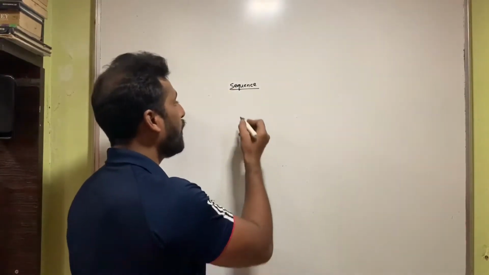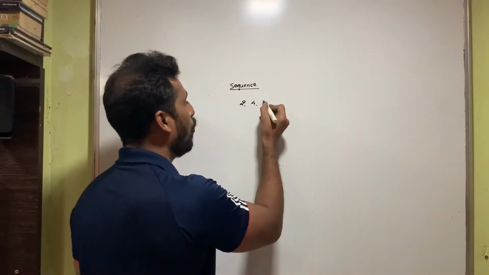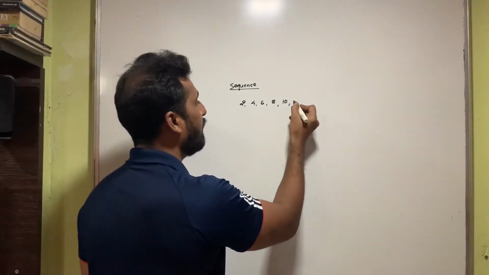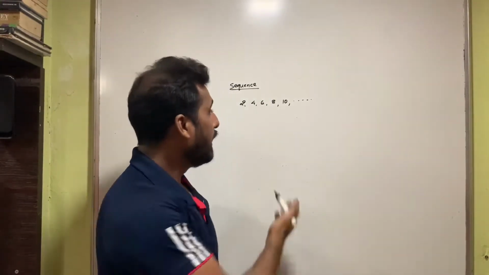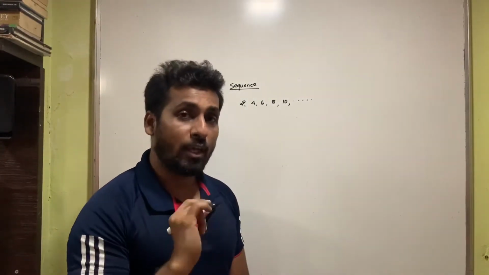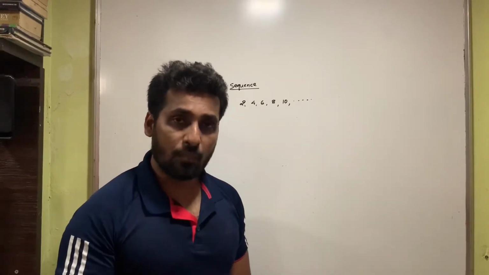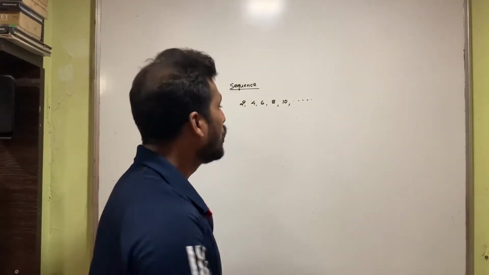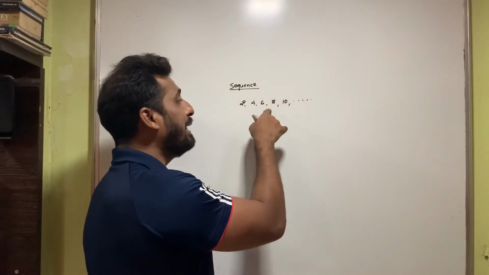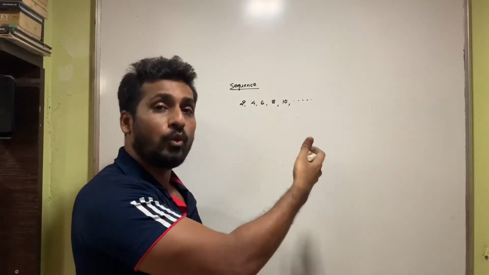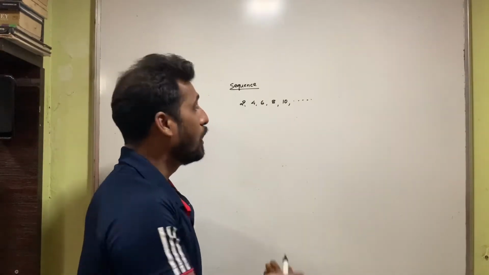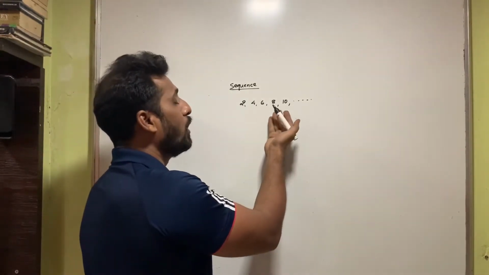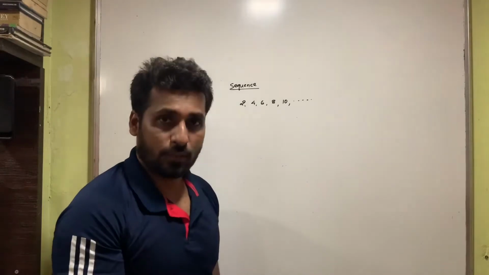For instance, if I write 2, 4, 6, 8, 10 and so on, did you observe there is a specific pattern in these numbers? They are all even numbers and they are all natural numbers. So what I have done here is I have taken all even natural numbers and I am writing those numbers in a sequence. The arrangement of numbers one after the other is called a sequence.